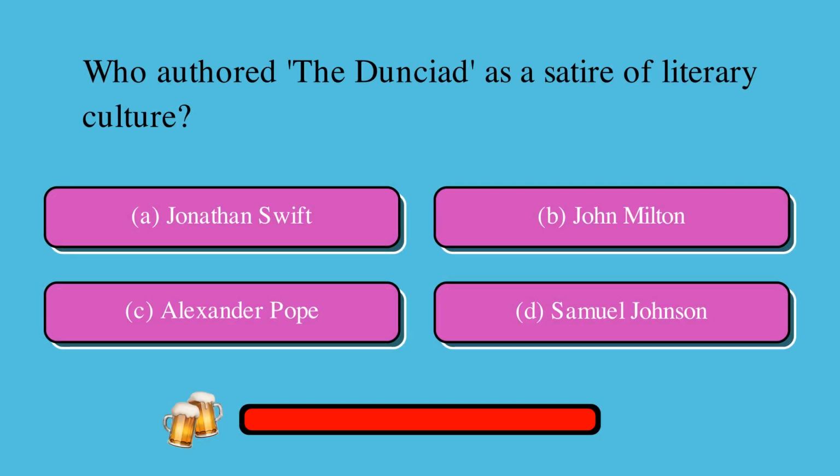Who authored the Dunciad as a satire of literary culture? Is it A, Jonathan Swift, B, John Milton, C, Alexander Pope, or D, Samuel Johnson? The correct answer is C, Alexander Pope.